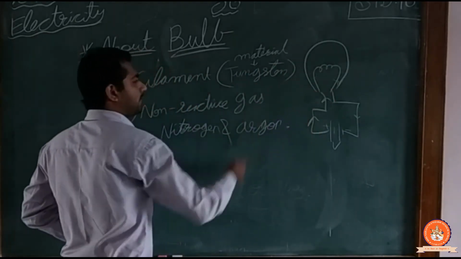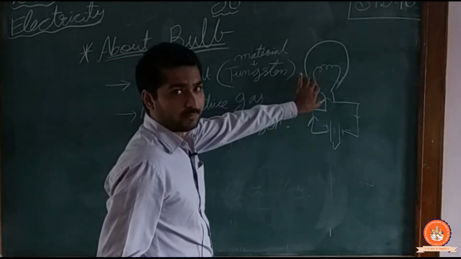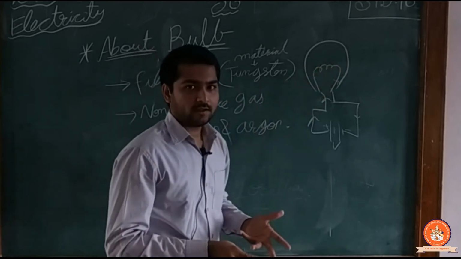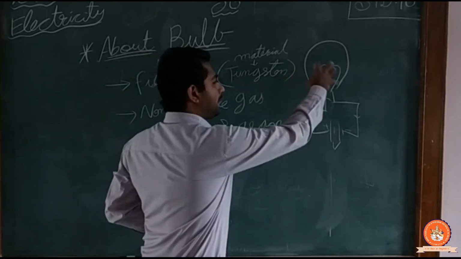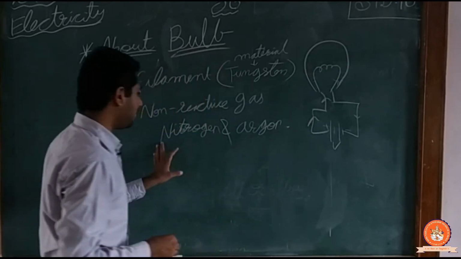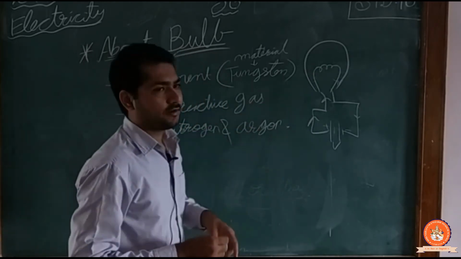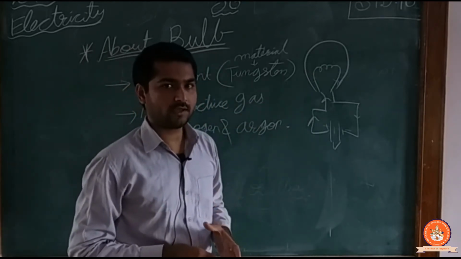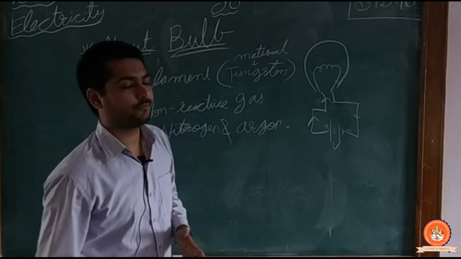When the current is supplied to this filament, it heats up, and because of the chemical reaction with the nitrogen and argon, the light will glow, yellow light, at your home or anywhere.